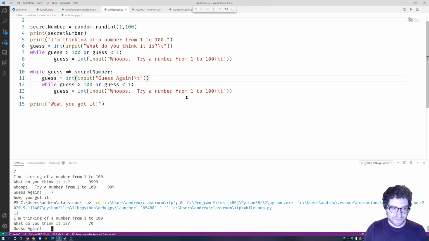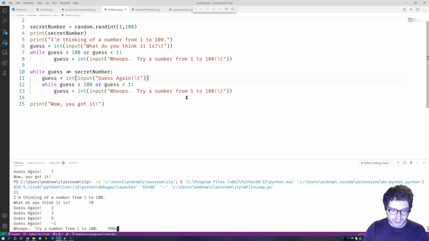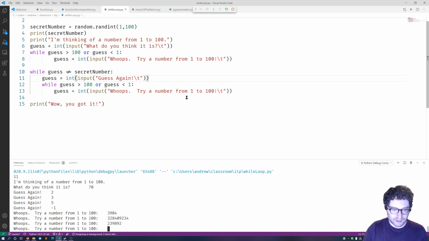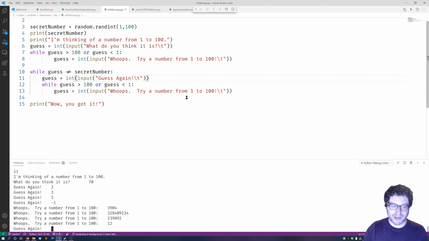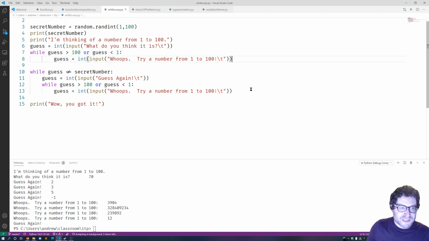So 70, so long as I keep within bounds, that's fine. But now -1, and I've still not guessed another number yet until I've hit guess again, which is really cool. So while loops inside while loops, by the way, are much easier to read than for loops inside for loops. Because they make a lot more logical sense. It's not trying to unpack it. It's all about, did the user do this yet? It's essentially just a flow chart, just like the if statements are.